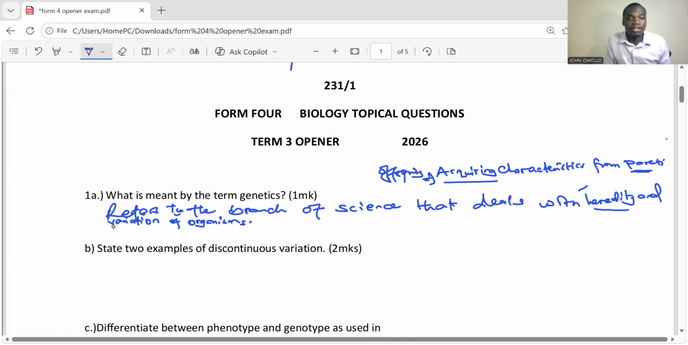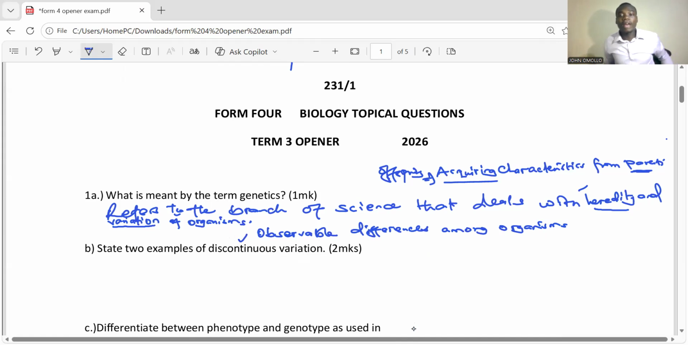How about variation? These are observable differences among organisms. Are you getting that? So that is the meaning of genetics. So we are going to study inheritance or heredity, and we're going to also study variations of organisms, how organisms vary.